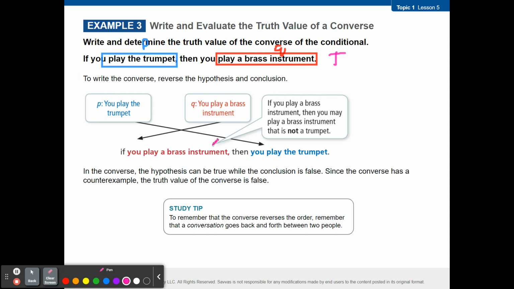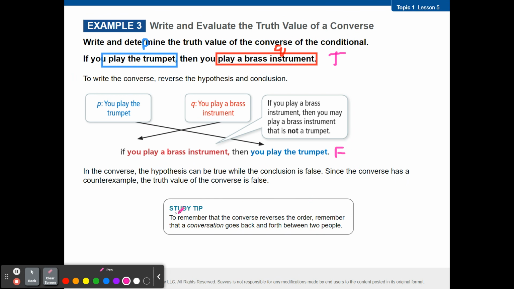Now, if you play a brass instrument, then you play the trumpet. Show of hands, true. Show of hands for false. Okay. Counter example. Trombone's a brass instrument. Tuba is a brass instrument, right? Just because you play a brass instrument does not necessarily mean it's a trumpet. So this is false.